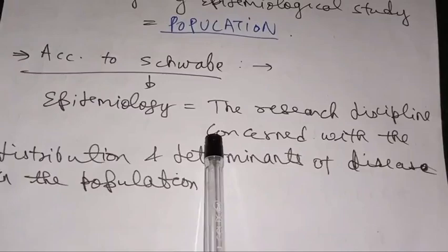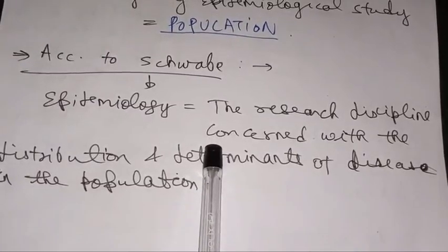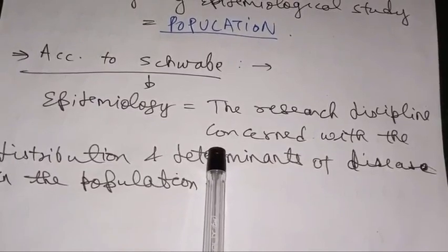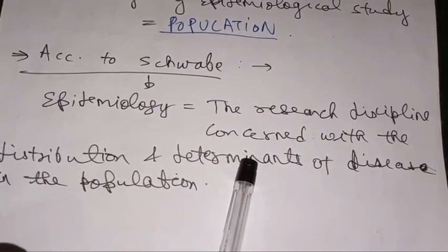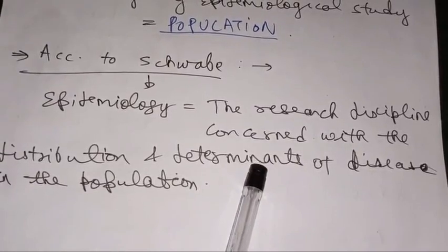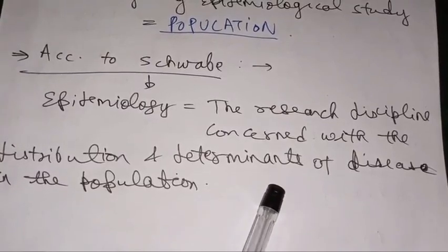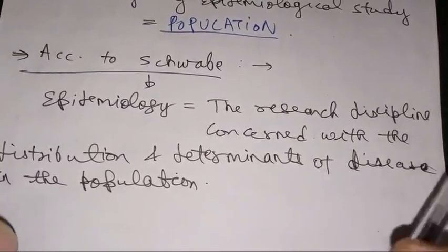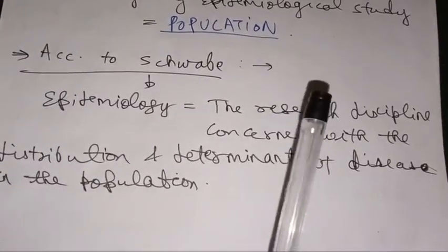The other scientists were MacMahon and Pugh, who gave the definition of epidemiology for humans. There was one more scientist, Norman D. Levine, according to whom epidemiology is ecology with its mathematical and medical flavor. So these are the basic definitions. We have to just mug up these definitions given by all these four different people.